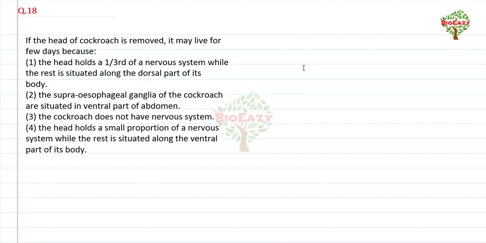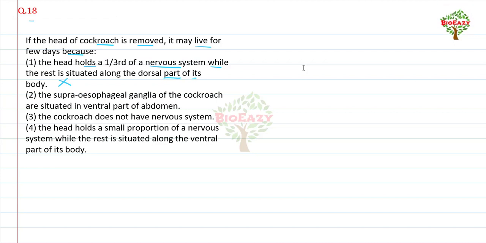Next question number 18: if the head of cockroach is removed, it may live for a few days because, number 1, the head holds 1/3 of nervous system while the rest is situated along the dorsal part of its body, no, it is the incorrect statement.